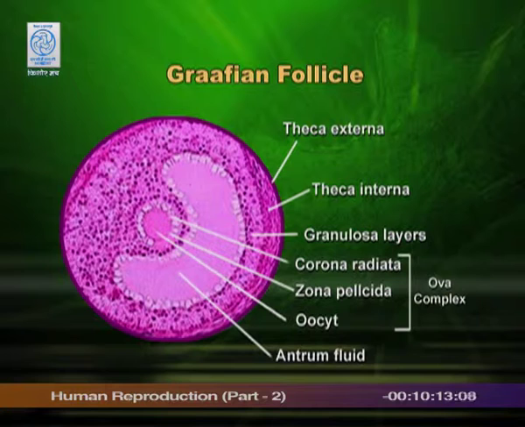You can see on the right side of the diagram a mature Graafian follicle with a horseshoe shaped cavity, the antrum, and the presence of an antrum cavity in a follicle is a direct indication that the follicle is mature and is ready to ovulate. The Graafian follicle is not a ball of cells.